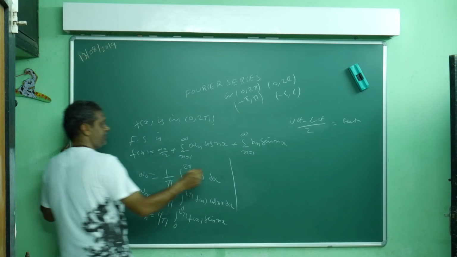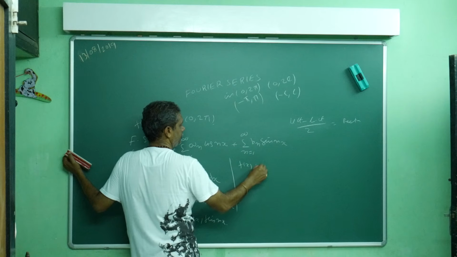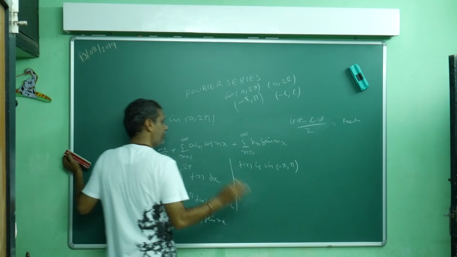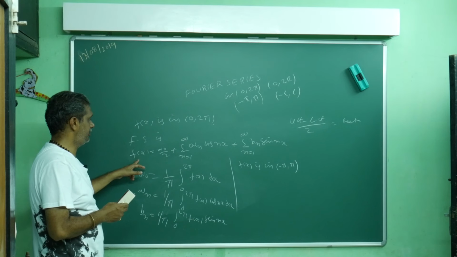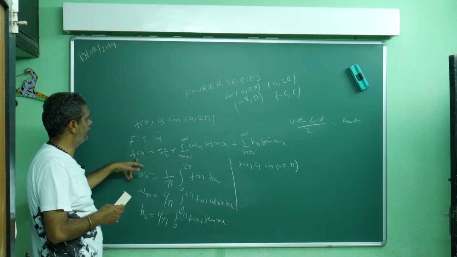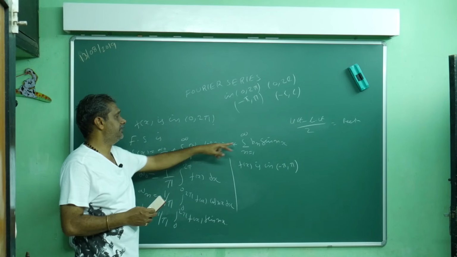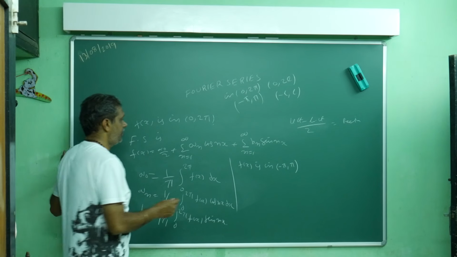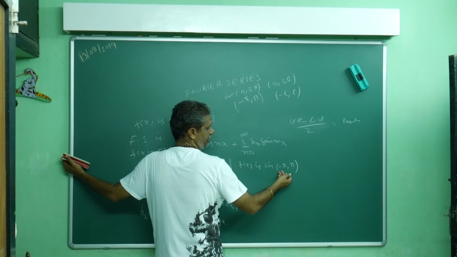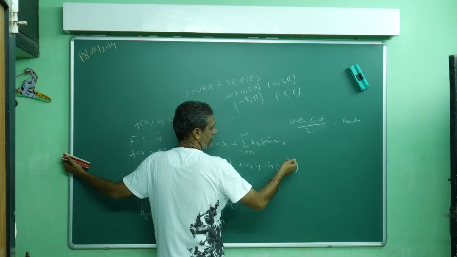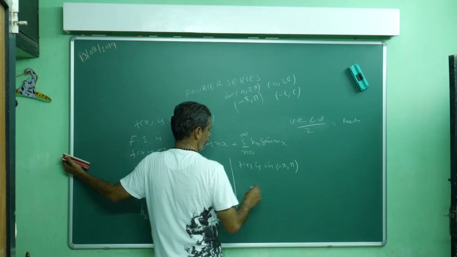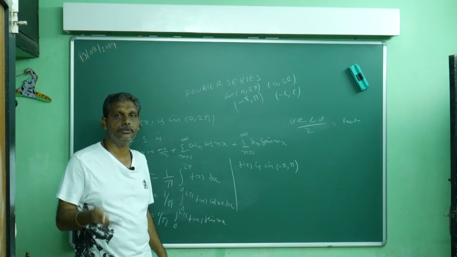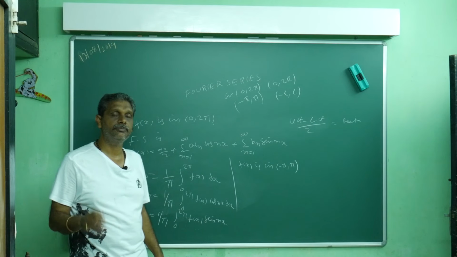Similarly, my f of x is defined in minus pi to pi. Minus pi to pi is also the same story. While starting the problem, always write f of x equals a naught by 2, a n cos nx, b n sin nx. Now the same story as I am telling: upper limit minus lower limit divided by 2, pi minus minus pi, 2 pi by 2, you will get pi, make it reciprocal, that means 1 by pi.